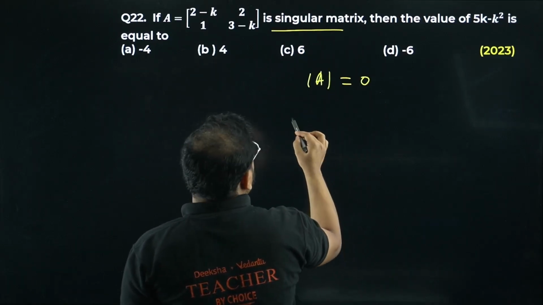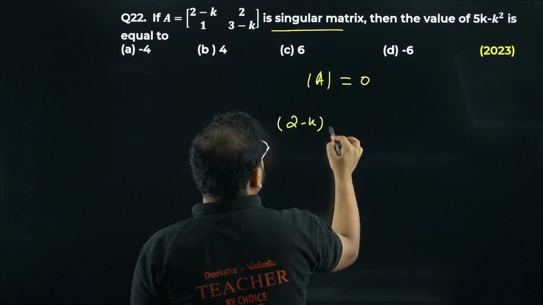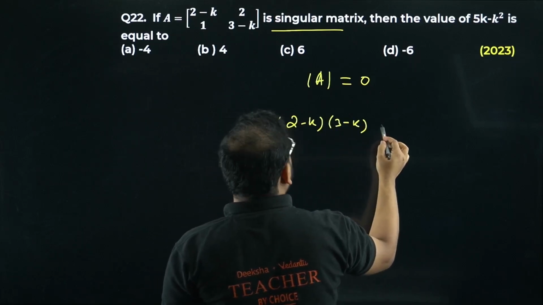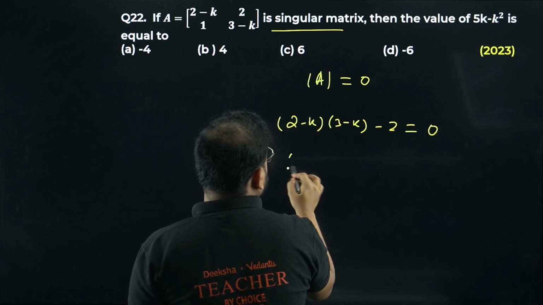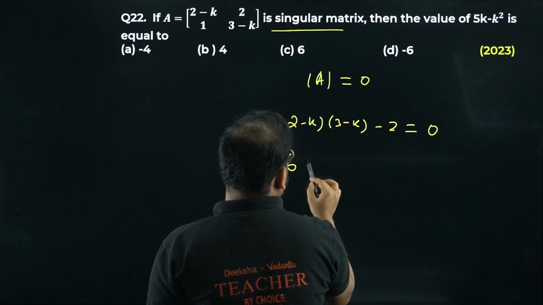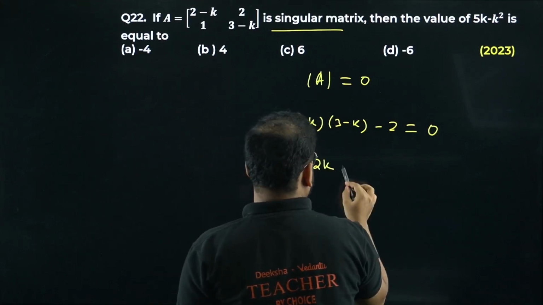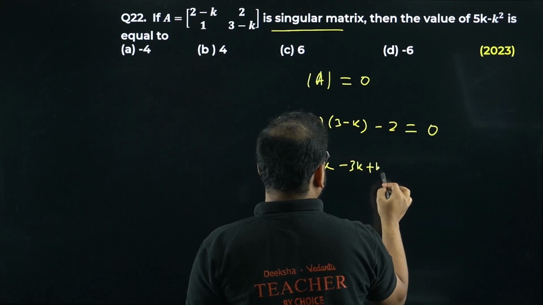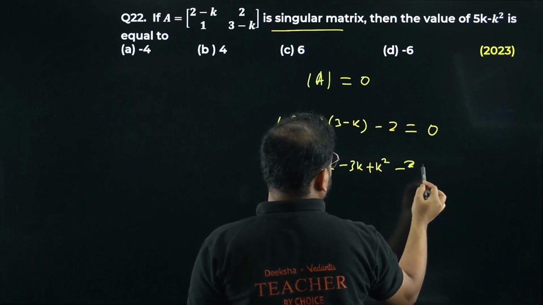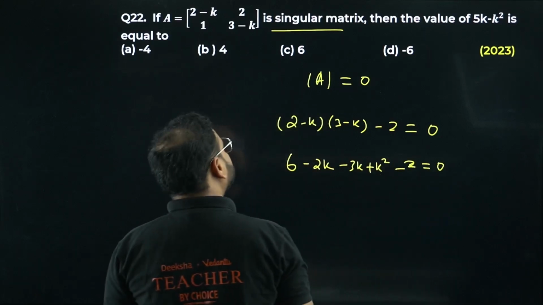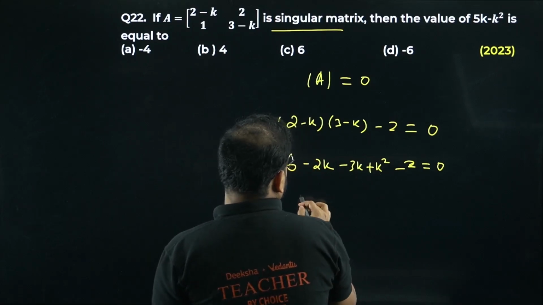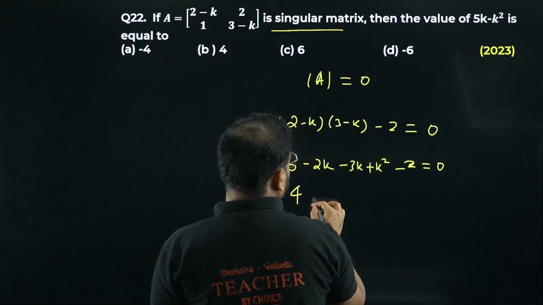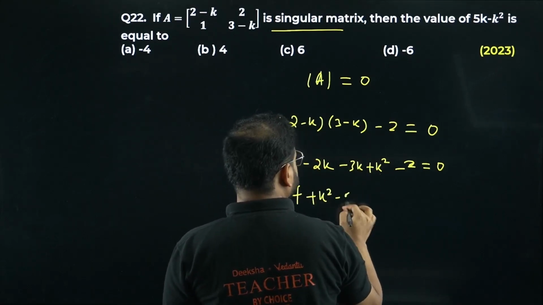Let's find that. We get (2 minus k) times (3 minus k) minus 2 equals 0, right? So I get here 6 and minus 2k. I get here minus 3k plus k square minus 2 equal to 0. What I'm getting over here, please check. I'm getting this value as, have a look, 6 minus 2 is nothing but 4 plus k square minus 5k